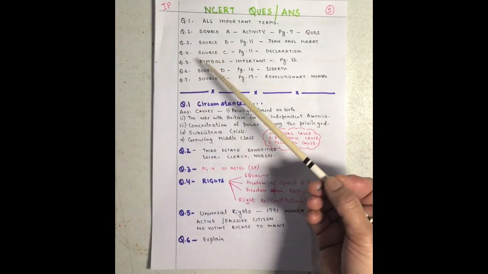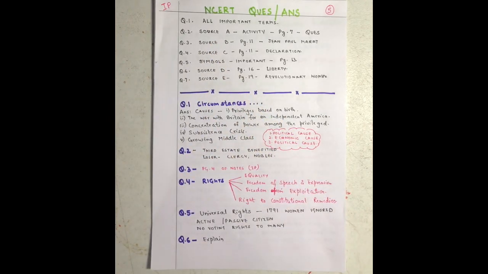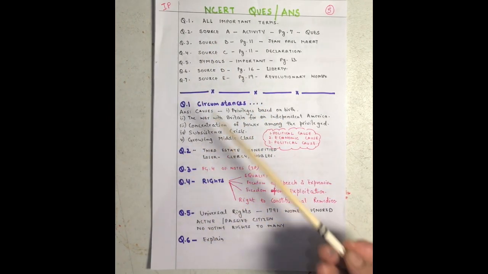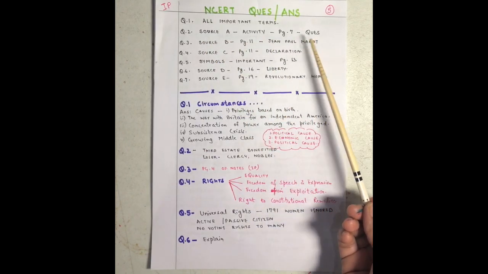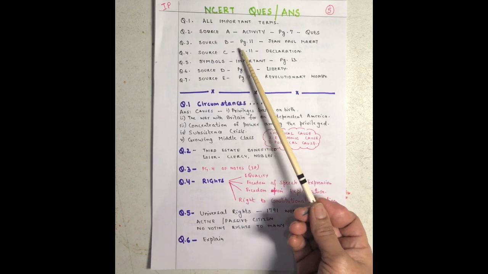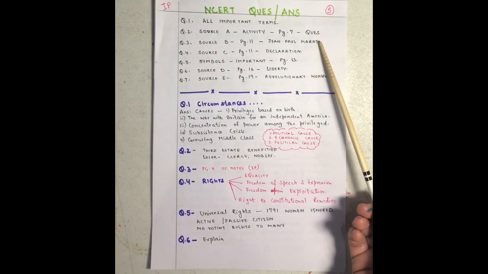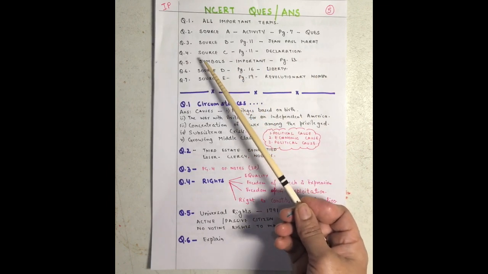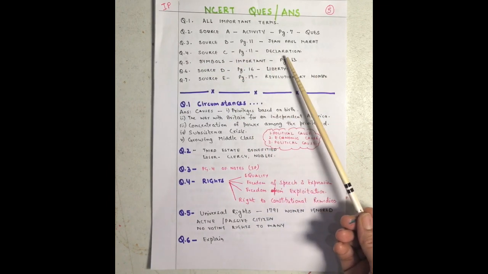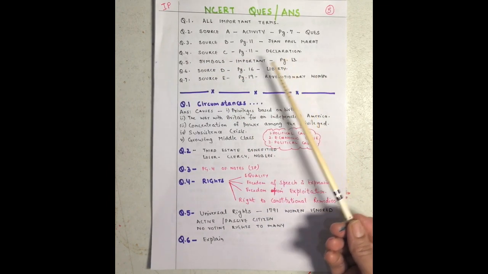You already know I've been sharing the PDF, so please do accordingly. Source A activity, page number 7, you have to do that. Source B, page number 11, Jean Paul Marat. So you have to write about him. Source C, page number 11, again the Declaration. Very, very important.